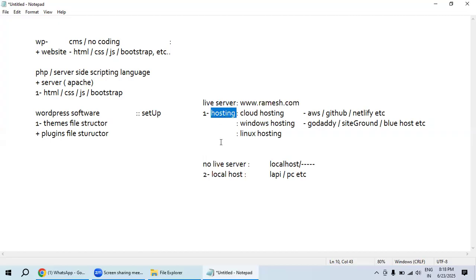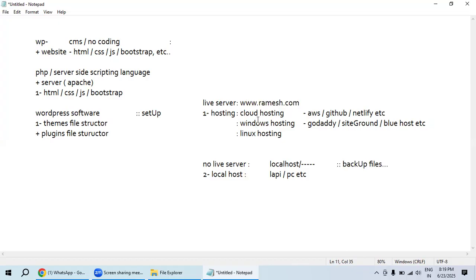Did you understand? Put all these files into the live server. Then they will use it. What happens is, when we create the site on the local server, we can take a backup of the files. Whenever you need, if the website has crashed or has malware, you can restore the backup and put it onto the live server. It is the easiest way to do it. Did you understand?